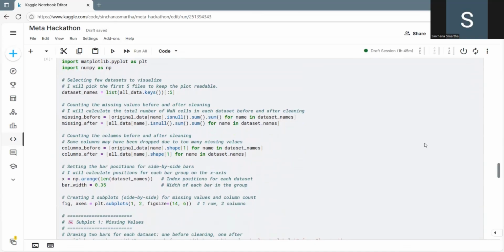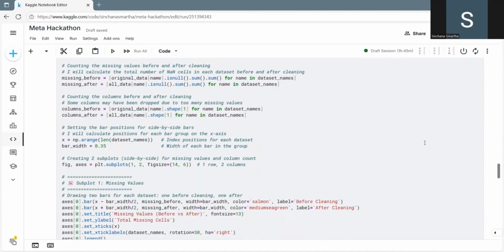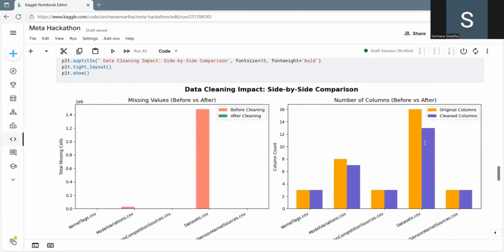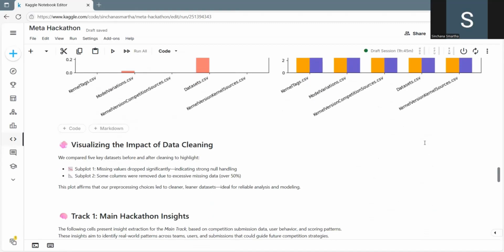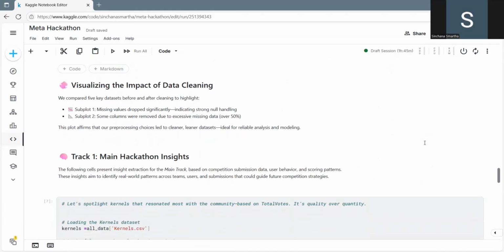And I felt it was necessary to visualize this. This is the visual representation of the missing values before and after cleaning. It literally demonstrates the importance of cleaning and structuring the raw data. This wasn't just cleanup, it was foundational for building analysis-ready datasets across competitions, teams, kernels, and more. Let us take a look at my insights.